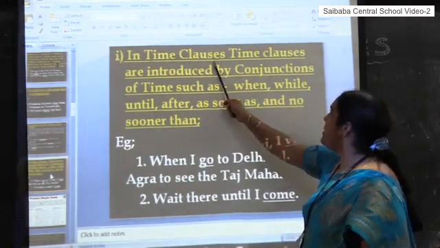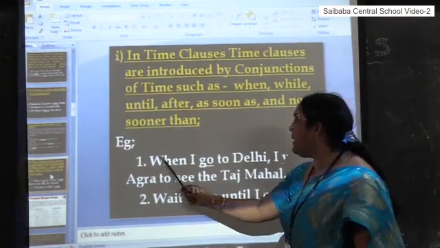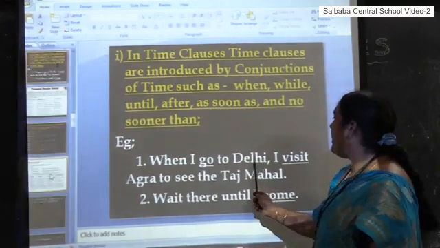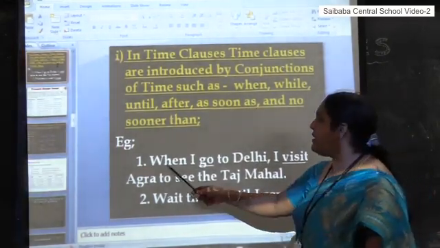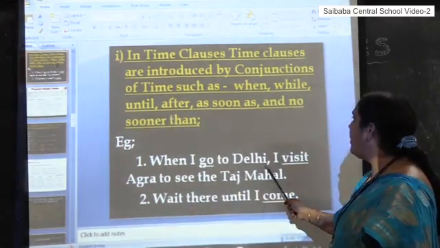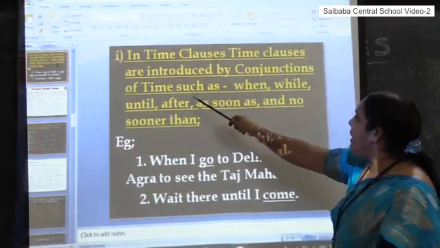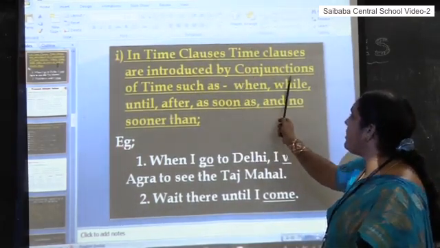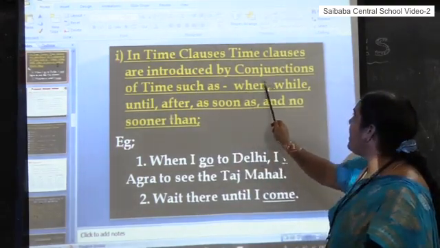In time clauses, a time clause means a part of the sentence which starts with a time-related word, like the phrase "when." In these cases also we use simple present tense. Time clauses are introduced by conjunctions like when. See here, these are time-related